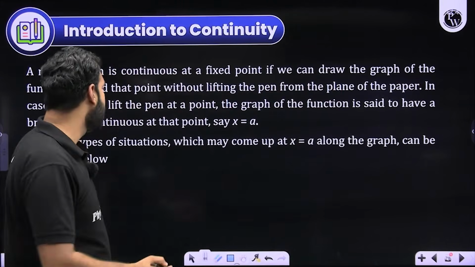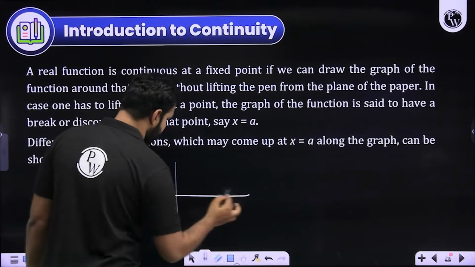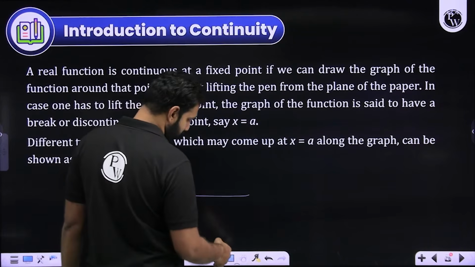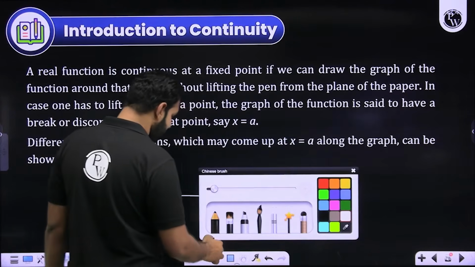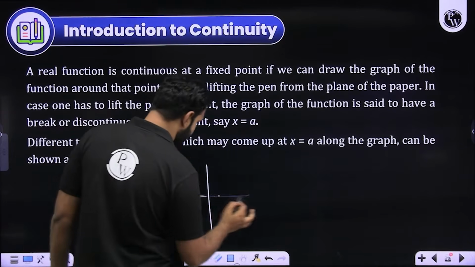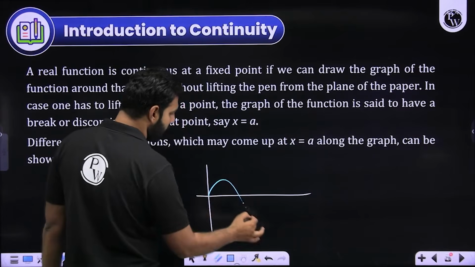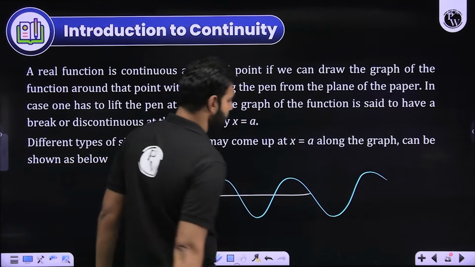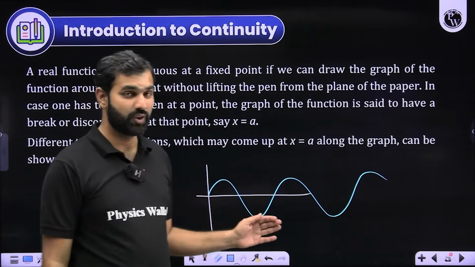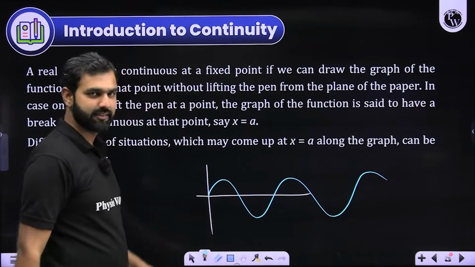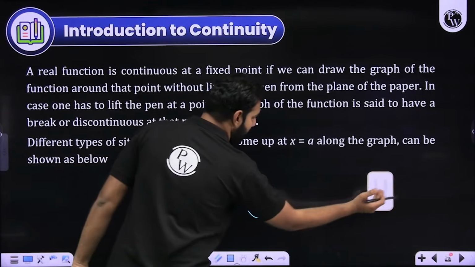For example, let's say you look at the graph of sine x. If I draw the graph of sine x, how will you draw it? It's a very standard, straightforward graph, and without any confusion you would say, sir, the sine x graph we can draw like this and it keeps on going. If this graph keeps on going and does not break, then we say that sine x is a continuous function. But what if I draw the graph of tan x?